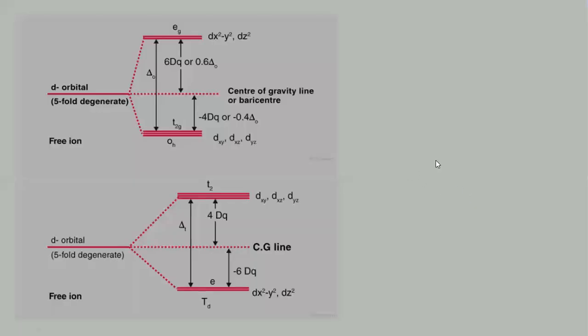See here, this is the crystal field splitting diagram for the octahedral and the tetrahedral. This is the octahedral and this is the tetrahedral. dx square minus y square and dz square, but here dxy, dyz and dzx. The difference is the eg, which is higher.